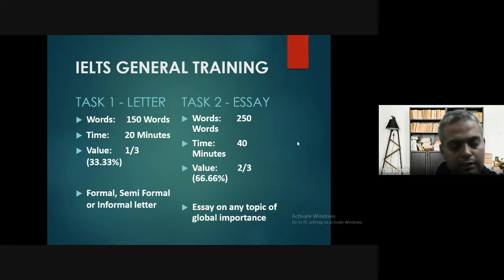Now, you are going to appear in this exam from Delhi NCR or any part of India, but others are going to appear from Singapore, Abu Dhabi, and various other foreign places. So for those people also, the essay would be almost the same type. The essay will be of such a nature that everybody can write something related to that particular topic, and it should be a global topic. Like smoking is a global topic.